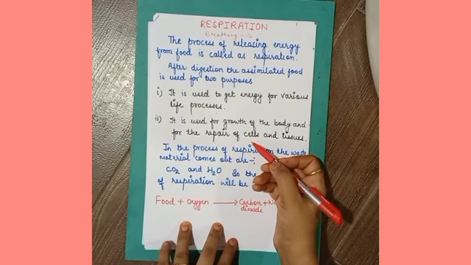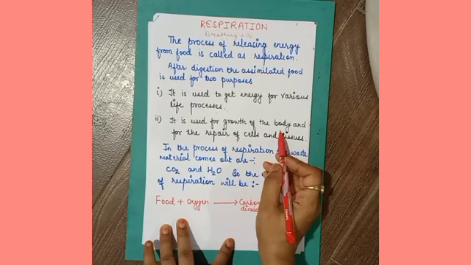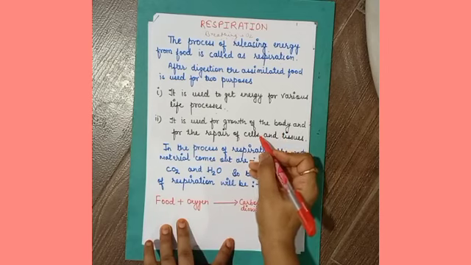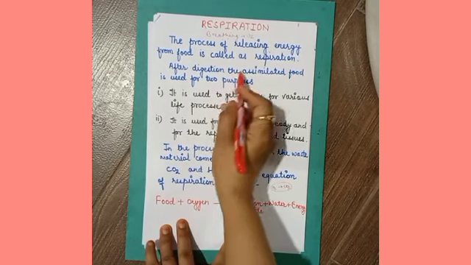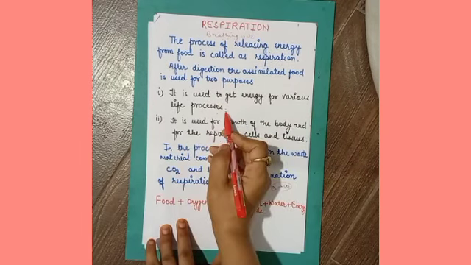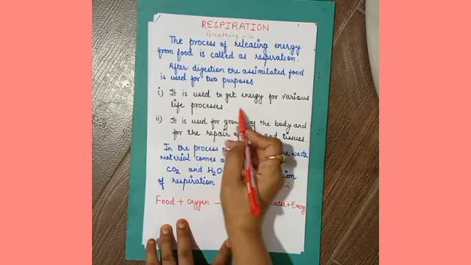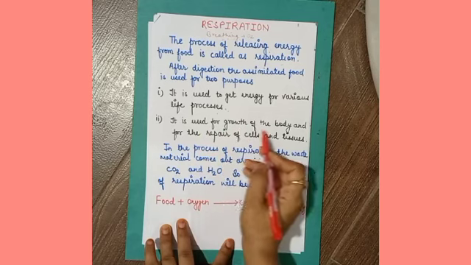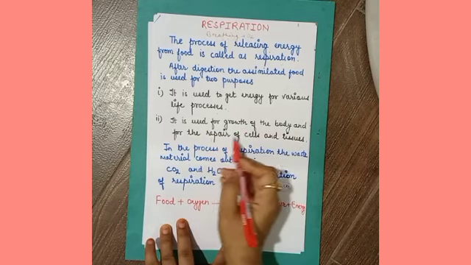Why did our mother give different types of nutrients? For the growth of the body, right? Otherwise the growth will suffer. So we can say the assimilated food is used to get energy to maintain different life processes, and it is used for the growth of the body, for the repair of cells and tissues.